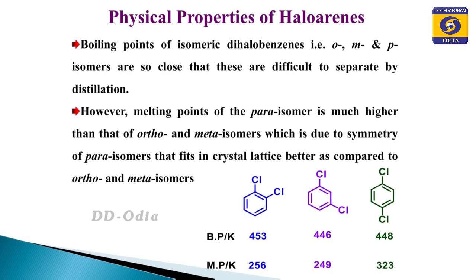So, why the melting point? If you compare the boiling points, you see that these are very close to each other, that is 453, 446 and 448, all almost nearly equal. Whereas in case of melting point, para dichloro has a higher melting point, that is 323 Kelvin. So, why does the para isomer have the higher melting point? The reason is that in the para isomer the molecule has symmetry, and because of this symmetry it fits well in the crystal lattice as compared to the ortho and the meta isomer.